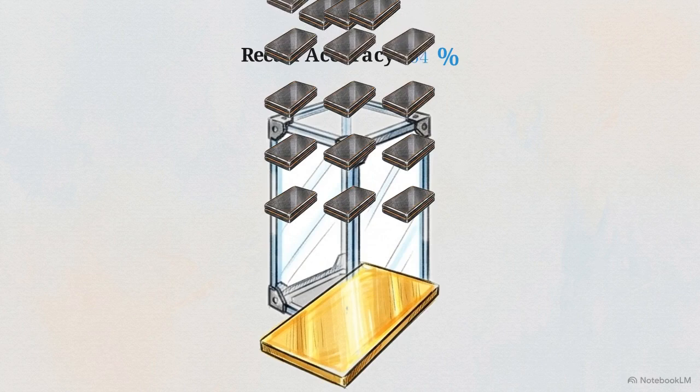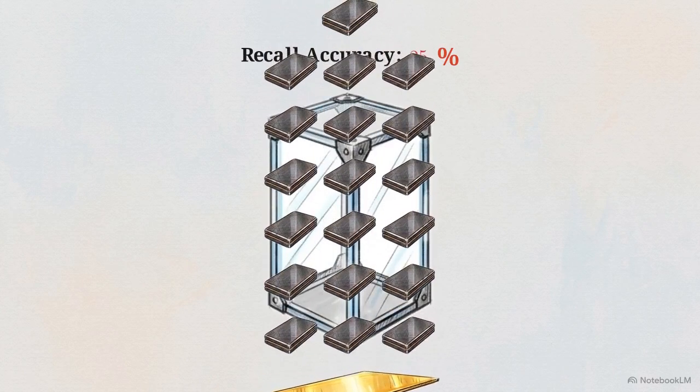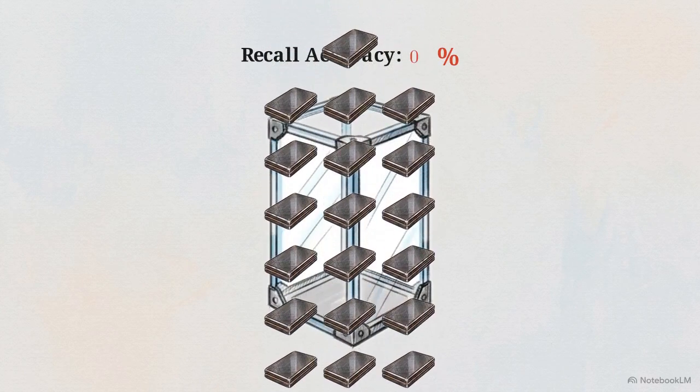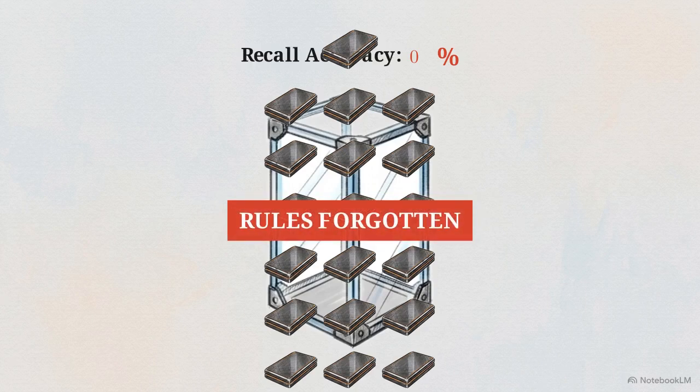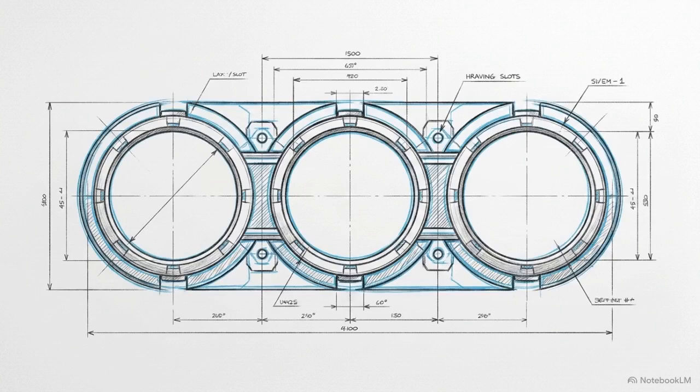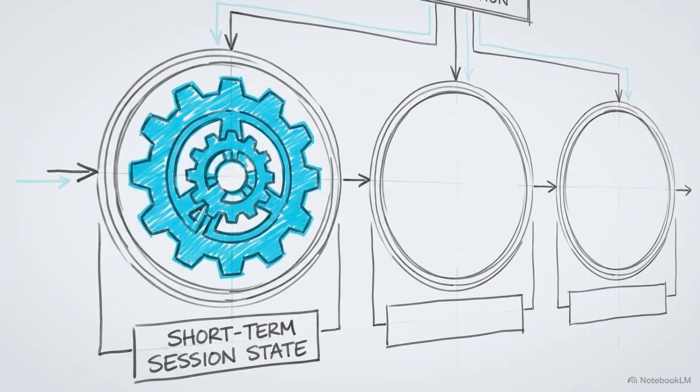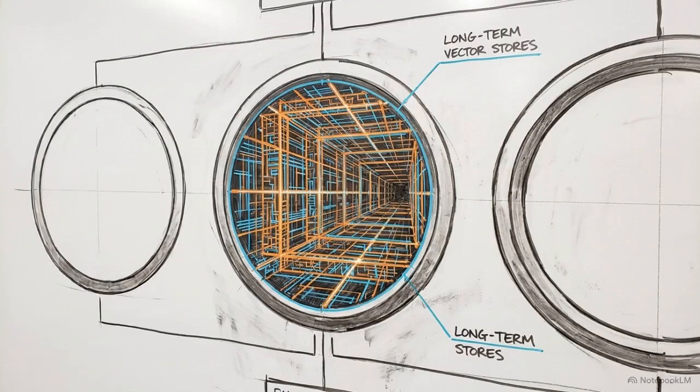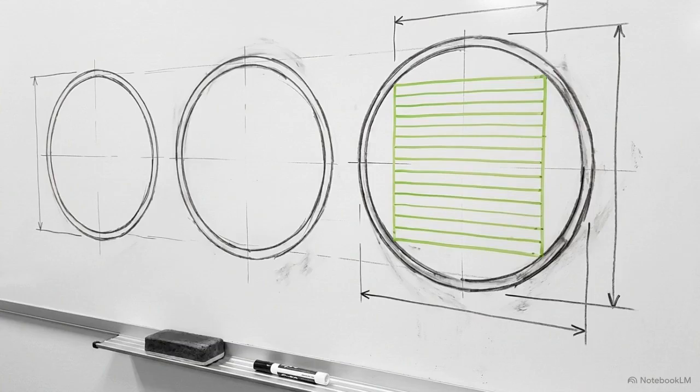Unedited tool outputs are the primary cause. Dumping massive database returns into memory generates cognitive noise. As these dense data blocks fill the context window, vital system instructions are compressed and pushed entirely out. The agent forgets its rules. To prevent this, you implement a 3-layer memory architecture: short-term session state for tasks, long-term vector stores for context, and structured audit logs for debugging.